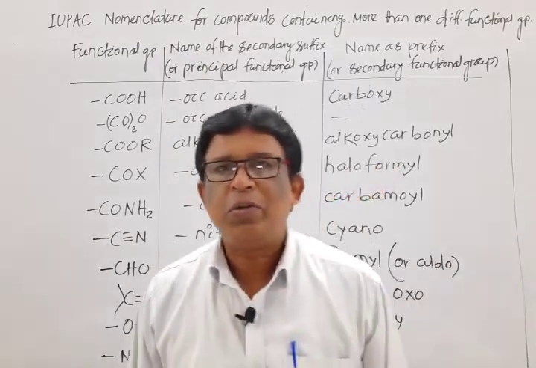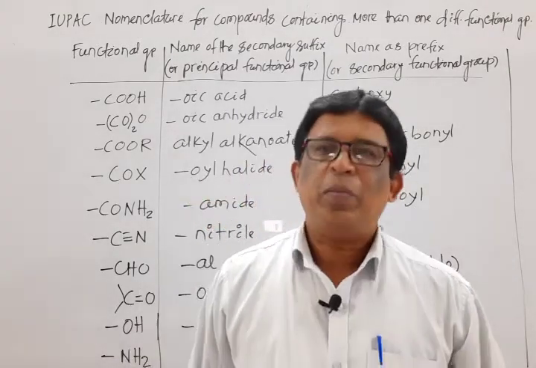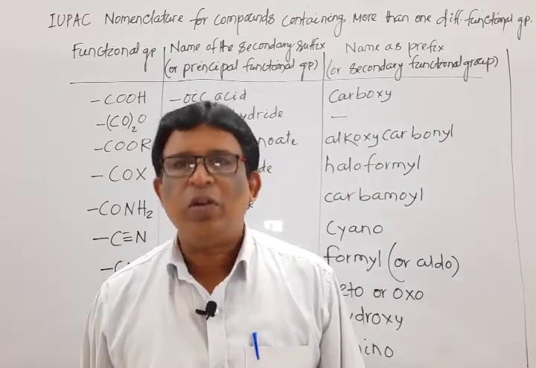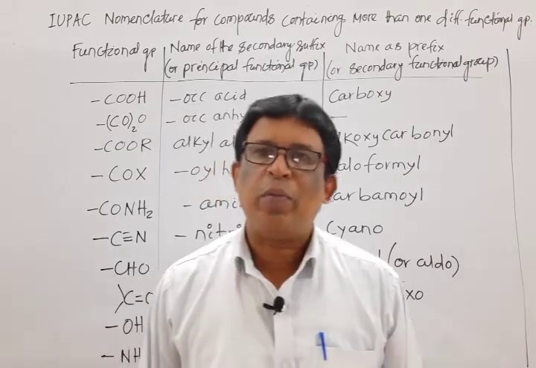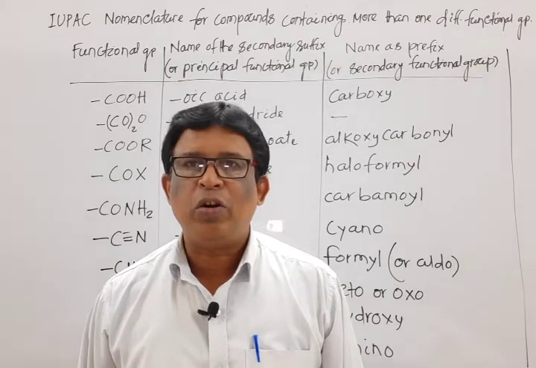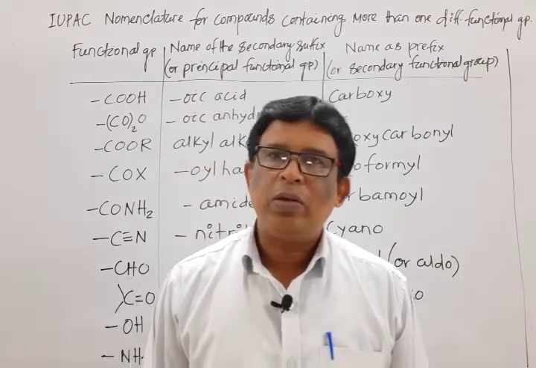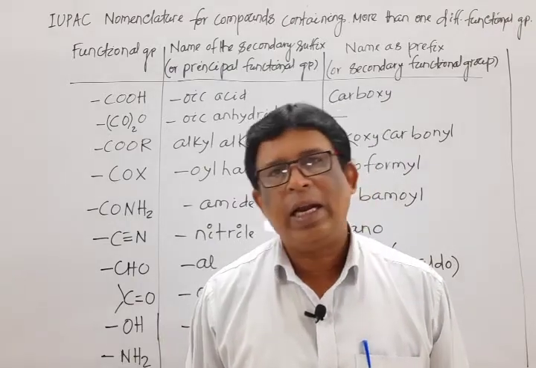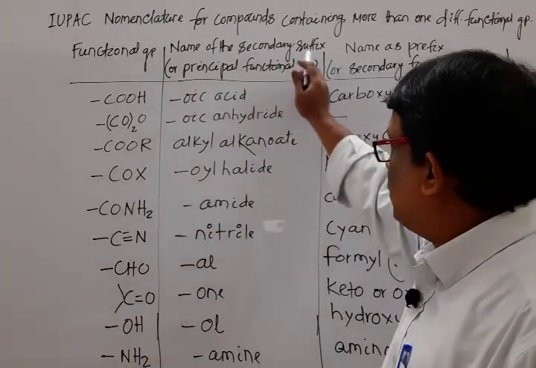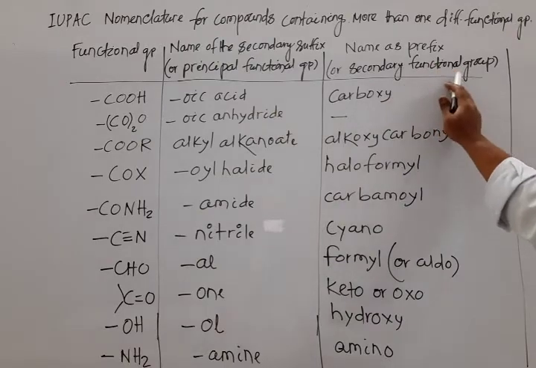Now, switch over to the IUPAC system, that means the systematic way of naming polyfunctional compounds. I repeat again. If more than one functional group is there, on the basis of the priority table, one is taken as the principal functional group, taken as the suffix, while another one is known as the secondary functional group, taken as the prefix. Mark the priority table. It is the functional group, the name of the suffix when it behaves as the principal functional group, and the name of the prefix when it behaves as the secondary functional group.